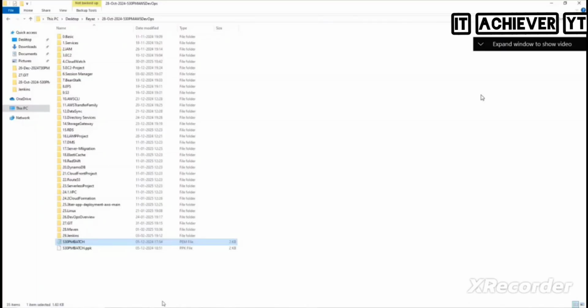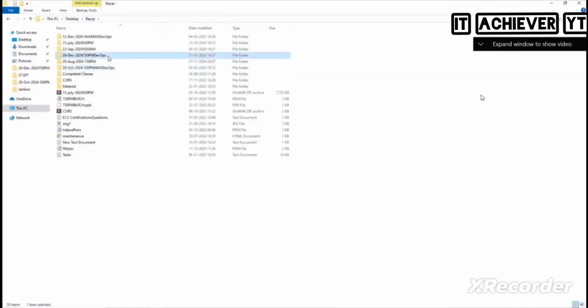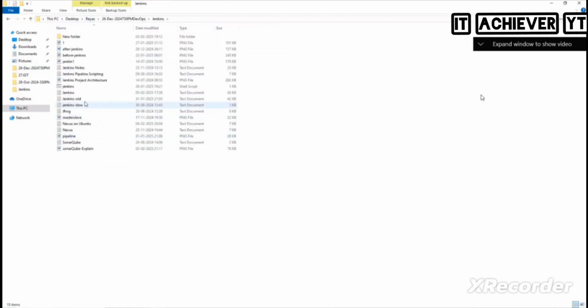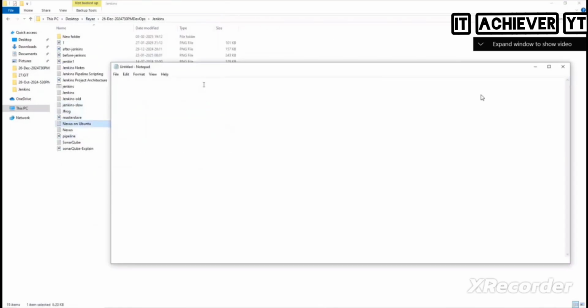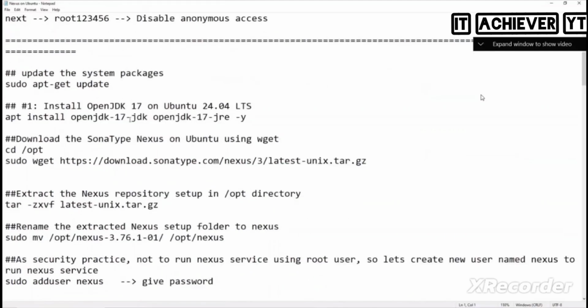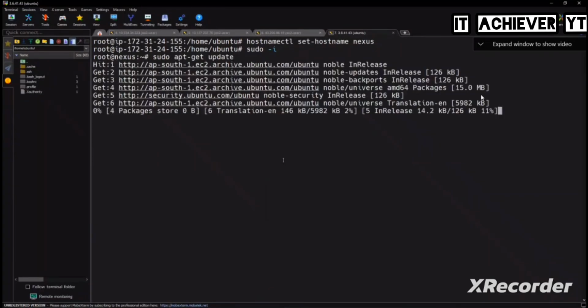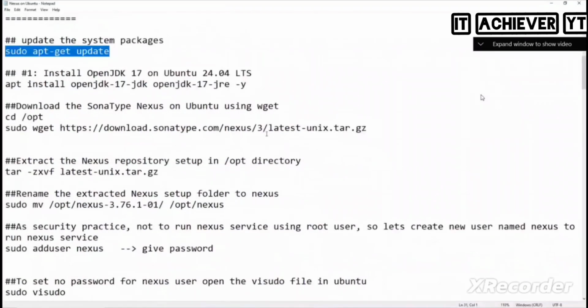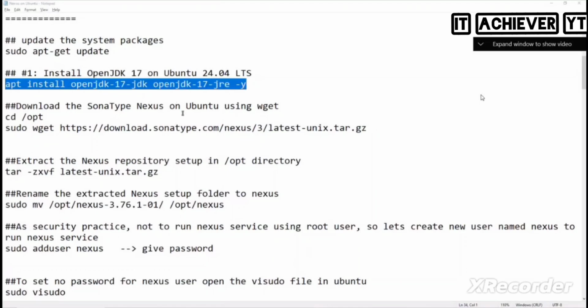Somewhere we have that document. So let's do one thing. You tell me one by one, I'll be executing it. So what do we need to execute first? Apt-get update. Okay. While it is coming up, what do I need to do next? Tell me what's the next thing. So we need to install what? Java. So let's do it. Let it work.